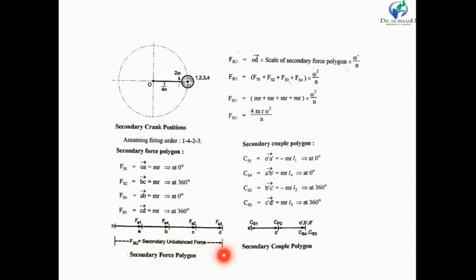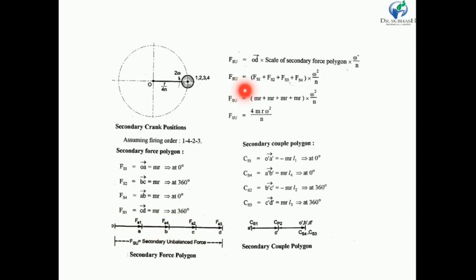But in this case, my dear friends, starting point is O and ending point is D. So this is an unclosed polygon. If we measure OD, then this is the unbalanced secondary force. From the figure we can clearly see that it is nothing but a summation of all forces.